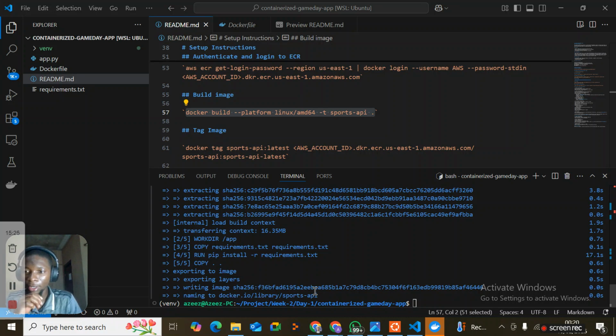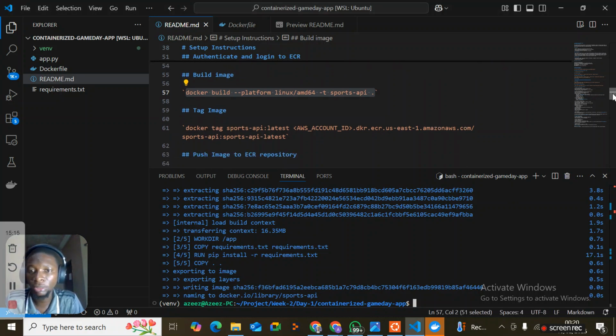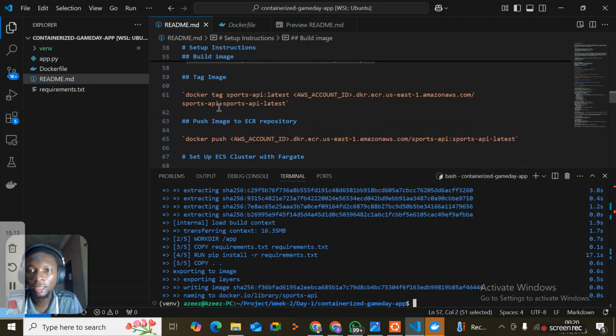Okay, so our application is Dockerized. Dockerization is complete now. So the next step is to tag the image and then push the image to the ECR repository we created earlier. So here we tag the image.